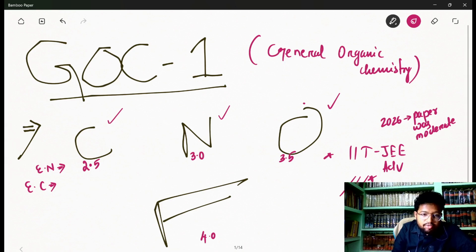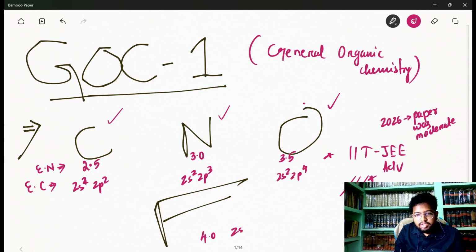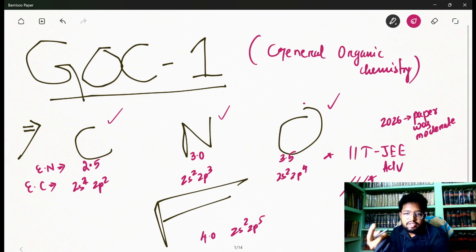Now let's see the outer electronic configuration: 2s2 2p2. I am writing the ground state configuration, not the excited state one. Here this is 2s2 2p3, 2s2 2p4 and 2s2 2p5. So you can see how the number of valence electrons increases when we jump from carbon to nitrogen, nitrogen to oxygen and oxygen to fluorine.